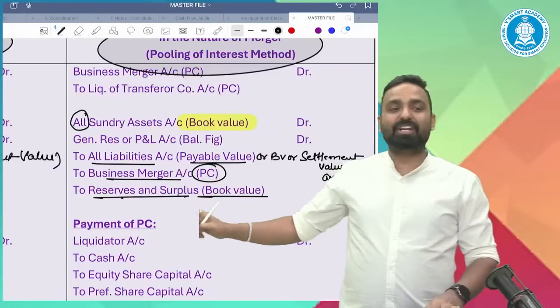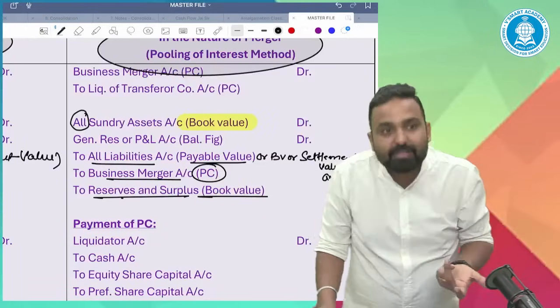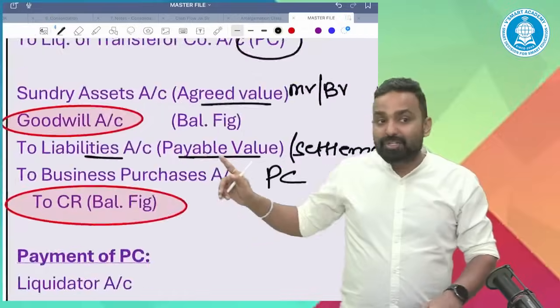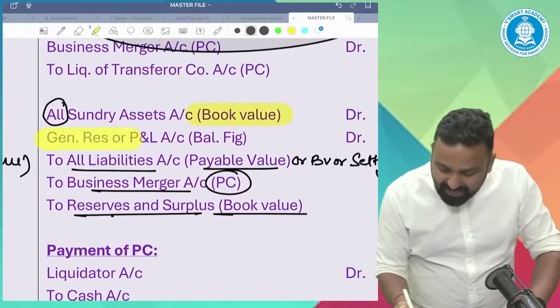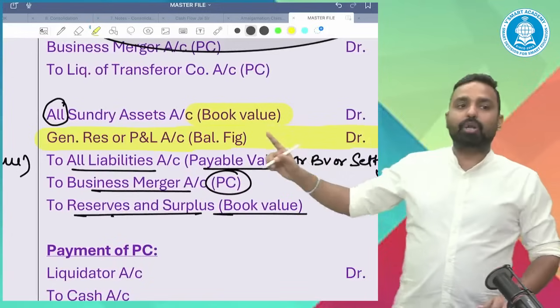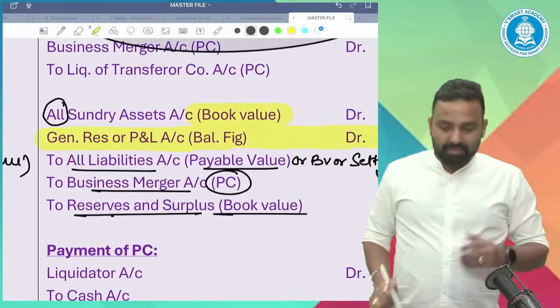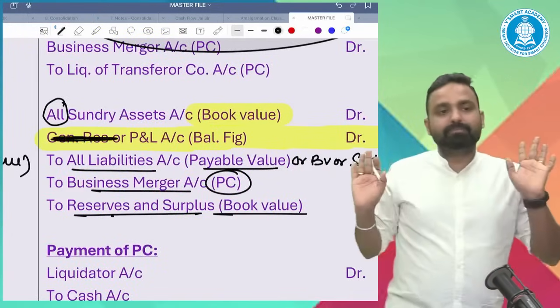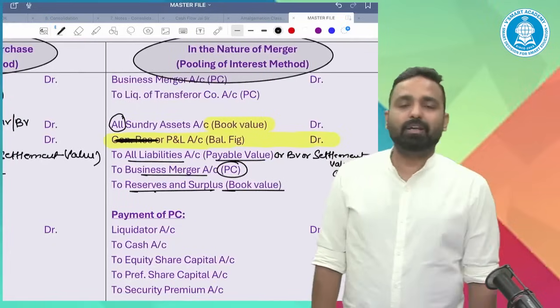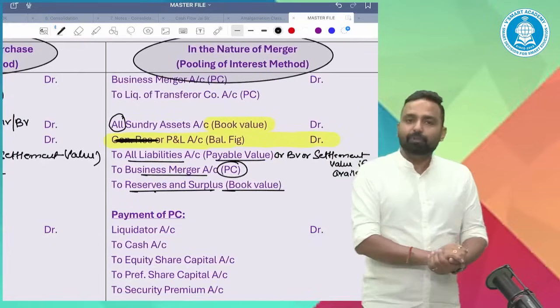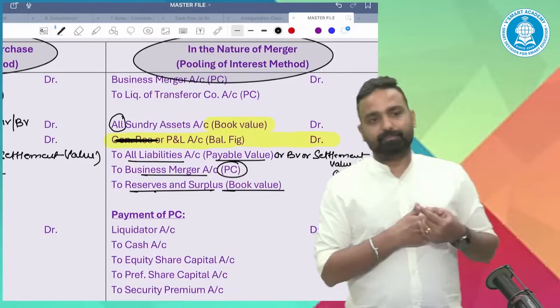And after recording the reserves, if there is any difference, do not charge to goodwill or capital reserve. Transfer the difference either in general reserve or P&L. Rather, I would say P&L only. Guys, have you understood this concept?